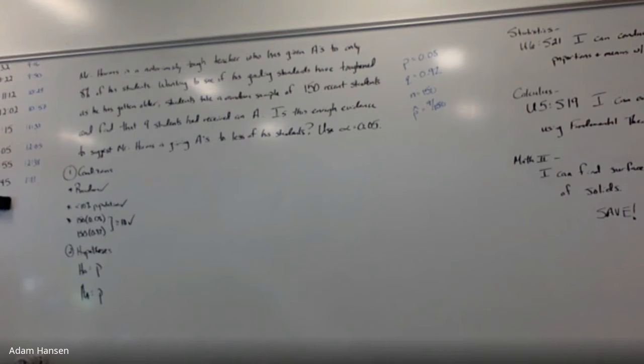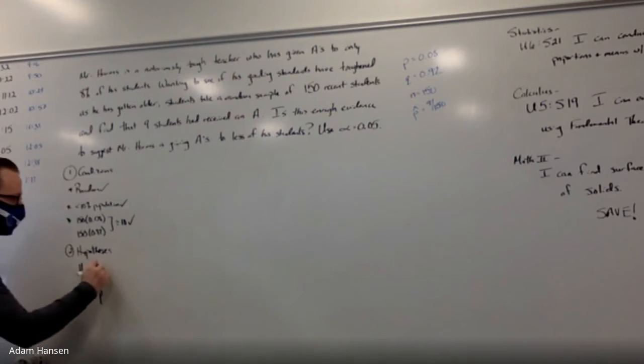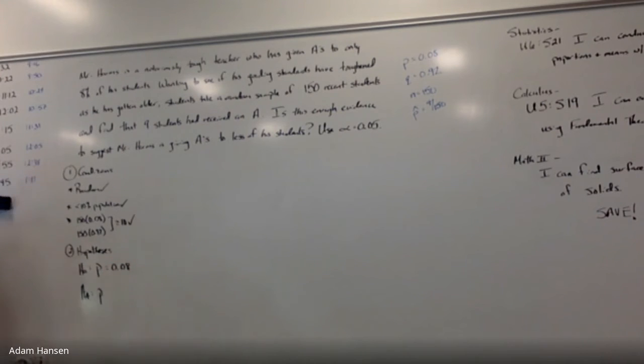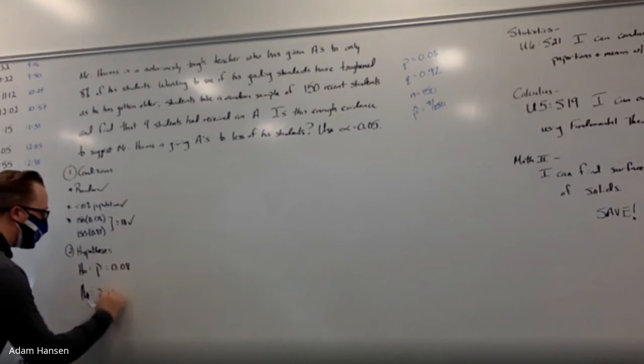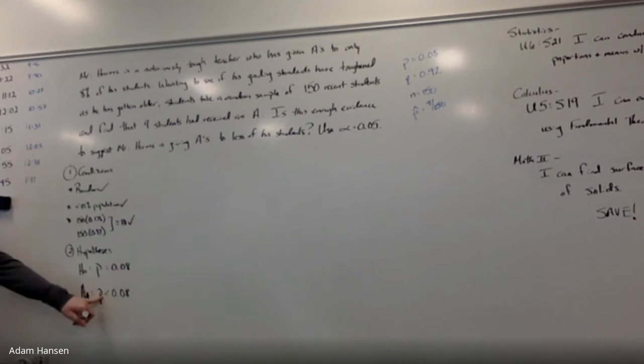What would P be equal to for our null hypothesis? P would still be equal to what? Assume that there has been no change. Mr. Harms is still giving an A to only 8% of his students. What about the alternative? What are we trying to show based off of our sample data? Less. So P would be less than 8%.